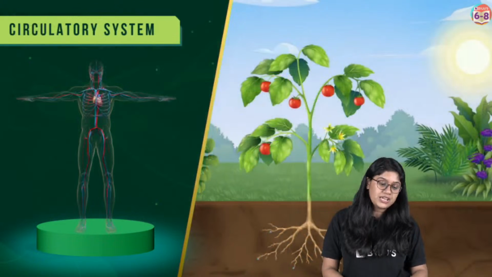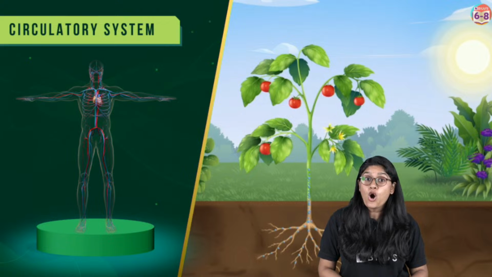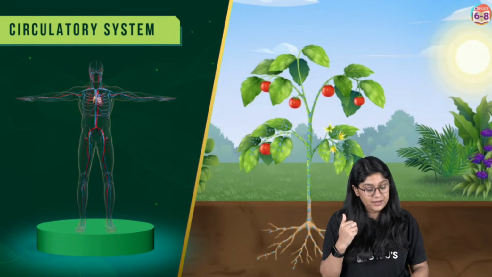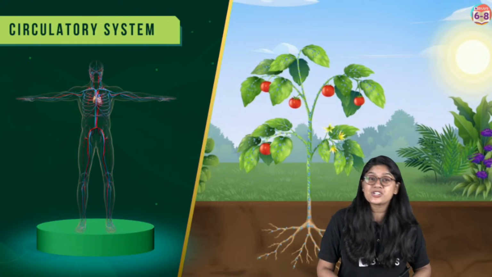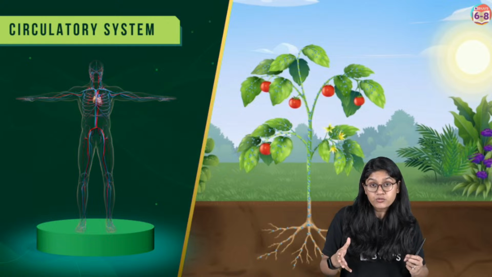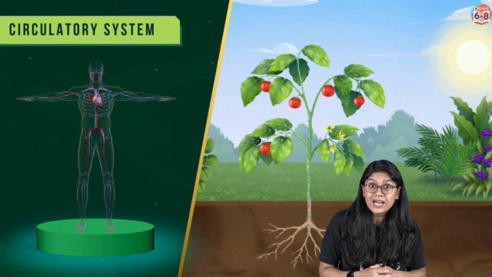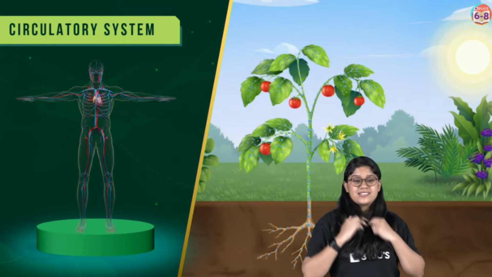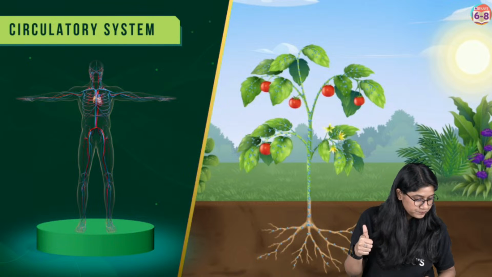Then, of course, we have the circulatory system, where we see the circulation of food molecules and water throughout the plants. So in today's class, everyone, we will be focusing on the transportation, how it happens in the plant, what the important components of it are, and what the different forces that act upon it are. I hope that everyone is ready for the class. Are we clear up to here?